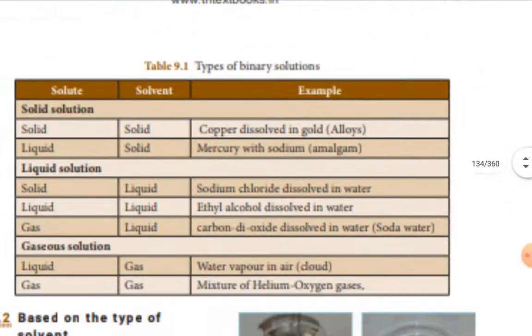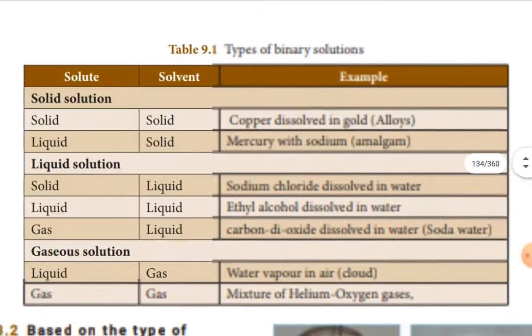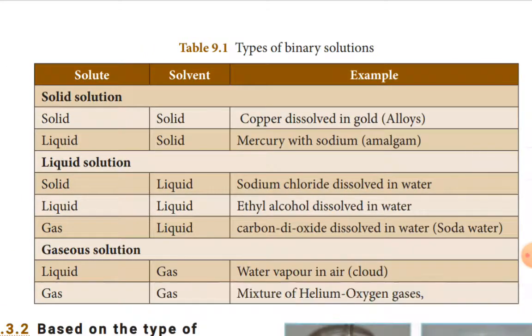Now see, you can see the types of binary solution. Solute, solvent, example. First, take a solid solution. Solid in solid, two solid particles are mixed with one another. That is normally in alloys. Metals are sometimes used along with non-metals also to prepare alloys.